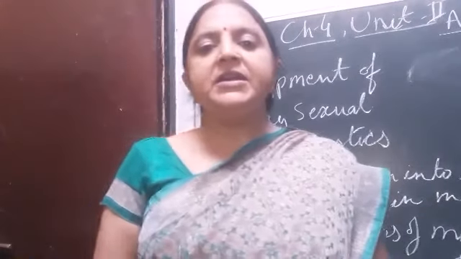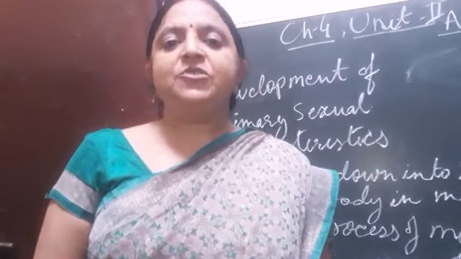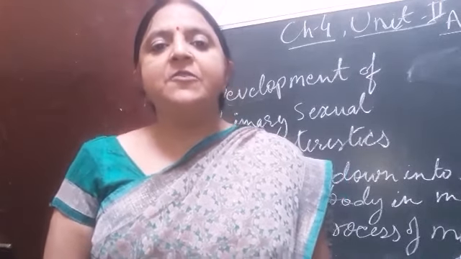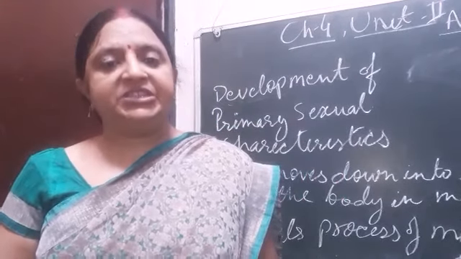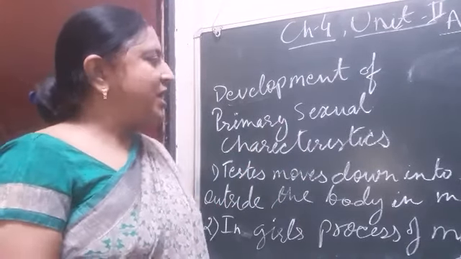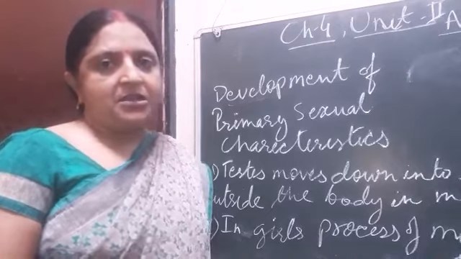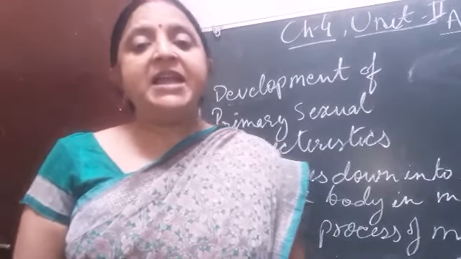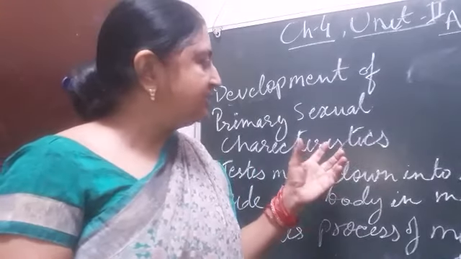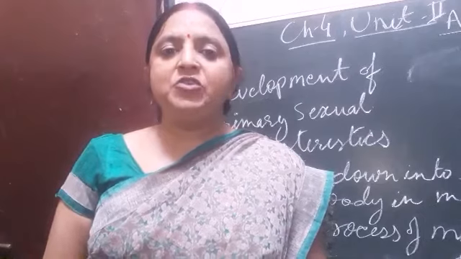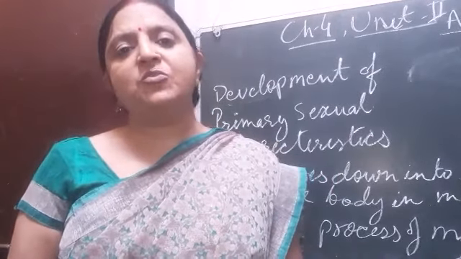Puberty occurs in females from 10 years to 14 years, while in males it occurs from 12 years to 16 years. Now, there is development of primary sexual characters which occurs in males and females. We all know these characters that occur in humans. It is because of the production of hormones.